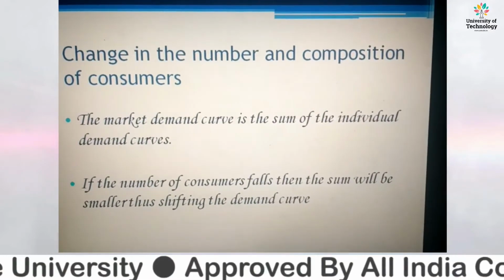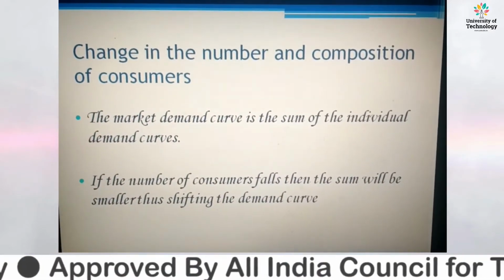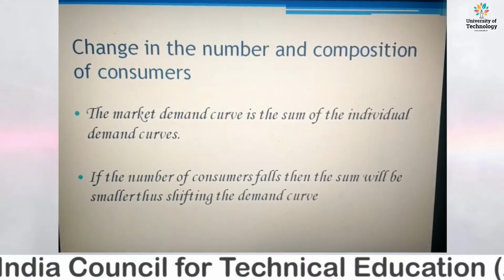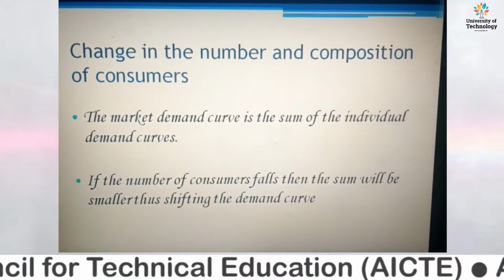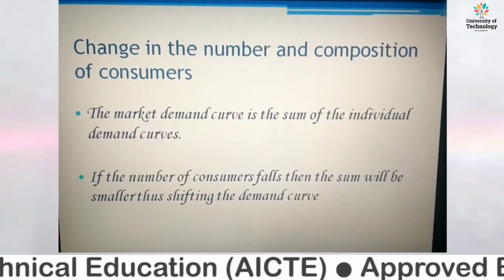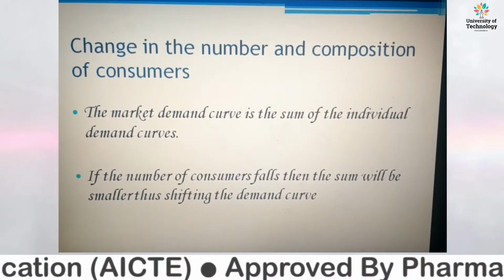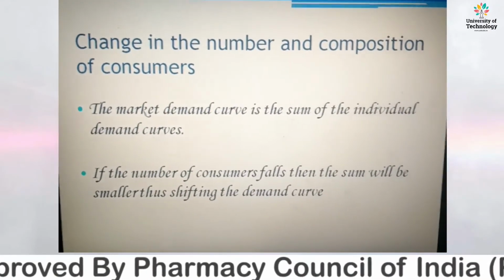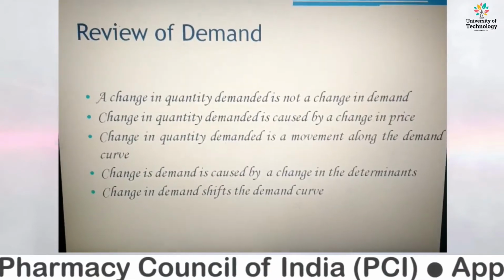If we talk about changes in the number and composition of consumers, the market demand curve is the sum of the individual demand curves. Another important factor is that if the number of consumers falls, then the sum will be smaller, shifting the demand curve, right?